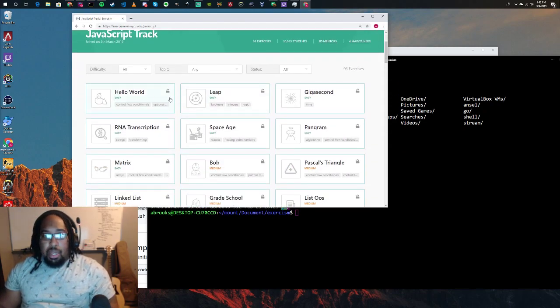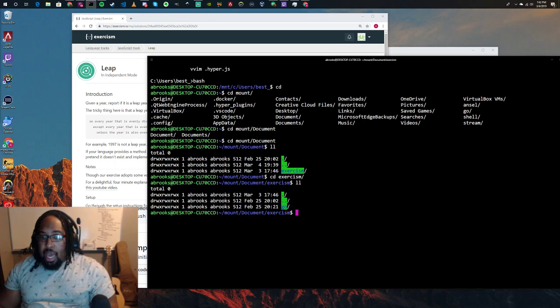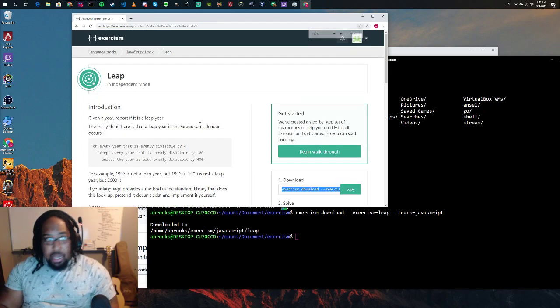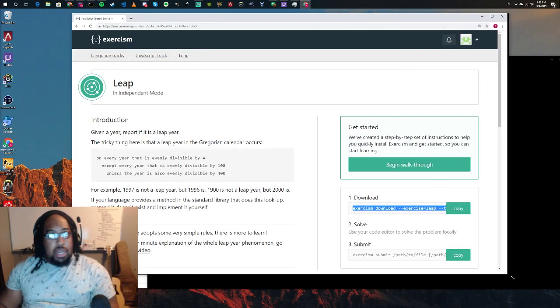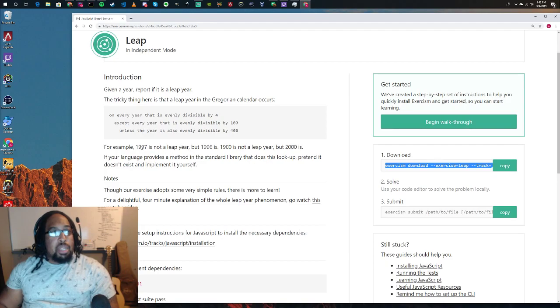I'll grab Leap from the JavaScript track so that you can see how Exercism handles this. Whenever you choose a problem you want, it gives you all the information for the problem here. I'm going to make this a little bit larger and expand the window. I know my face is covering up this piece, but it gives you the introduction. This is everything that's going to be in the README that gets downloaded with the problem. It gives you the download link here, and it tells you what to do after that. You can read this beforehand if you're not sure which one you want to work on. This is how you get that information.